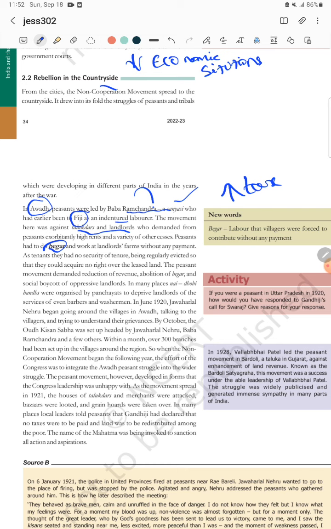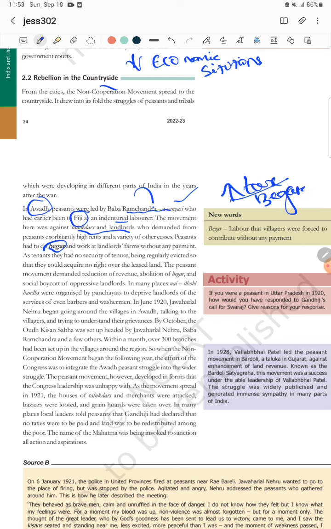Next, the second reason was that peasants had to do begar. Here begar does not mean begging. Begar means the labor that the villager has to provide. This is also one type of forced labor, meaning they are forced to work without any payment. The peasant in the landlord's farm was told, you have to work as much as we want, but we will not pay anything. That is a very illegal activity actually, begar. So first, they increased the tax. Second, they forced the peasants to do begar.